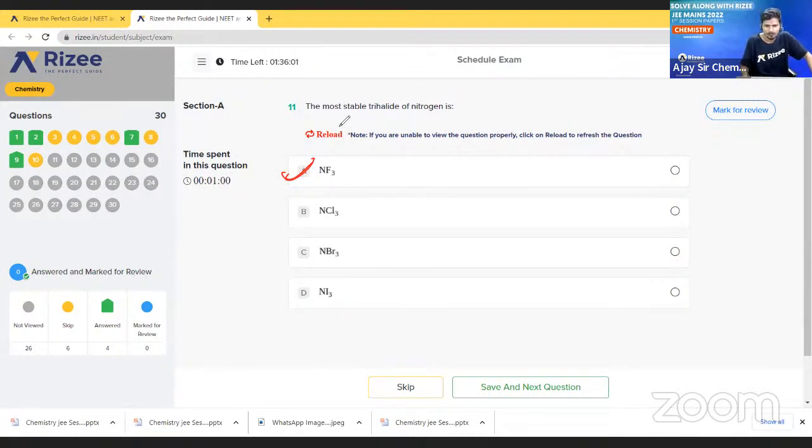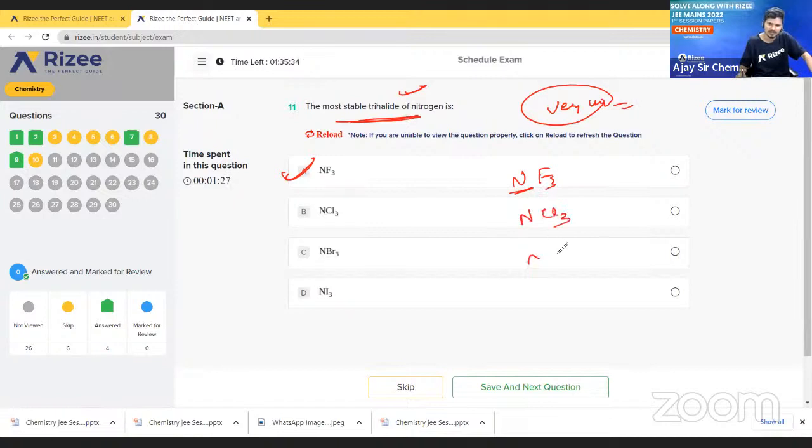See here, most stable trihalides. Actually, trihalides are very unstable. These trihalides are very unstable. But among these unstable trihalides, we have to find one stable trihalide. See here, nitrogen: NF3 and NCl3 and NBr3 and NI3.